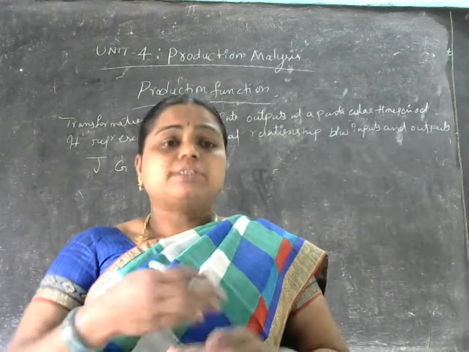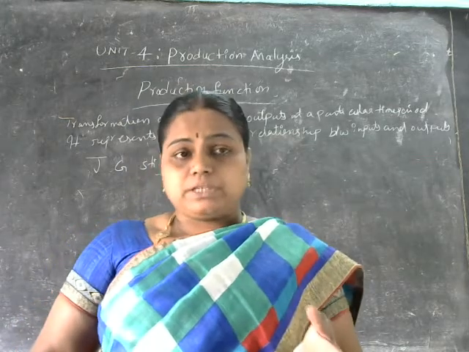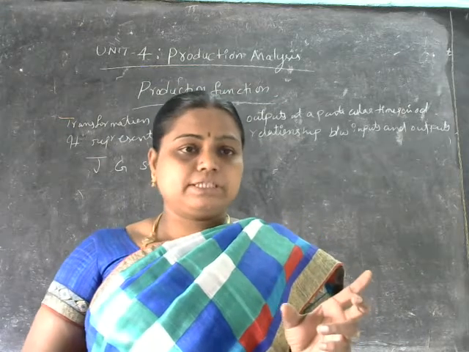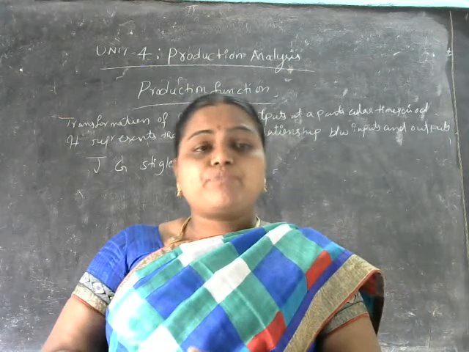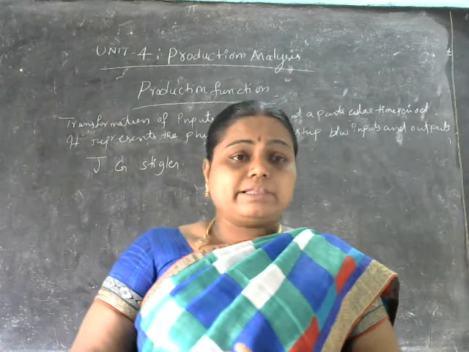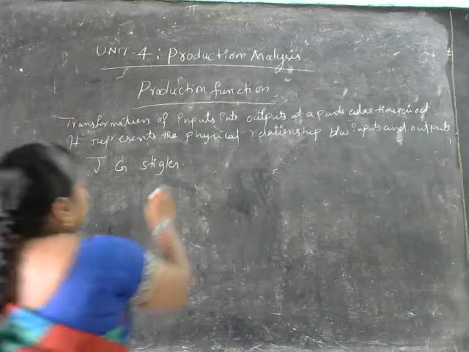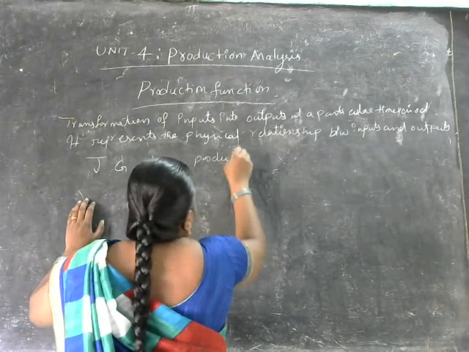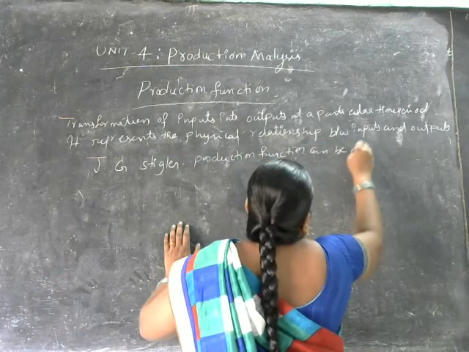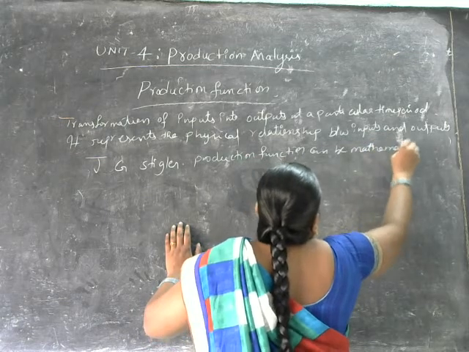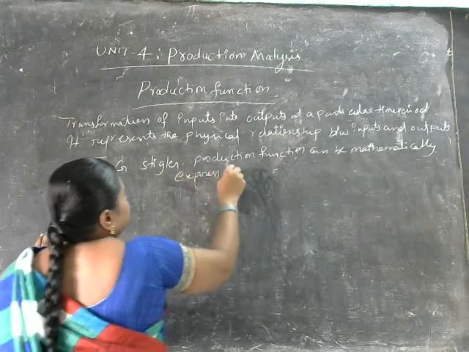Relationship in the sense what here? Sambandham. So here, the relationship between the rates of inputs in the form of productive services, and the rate of output of product here, that is nothing but the production function. The production function can be expressed mathematically as follows.